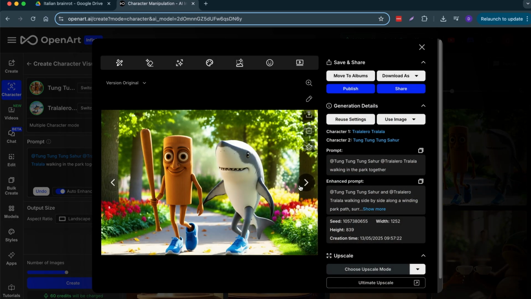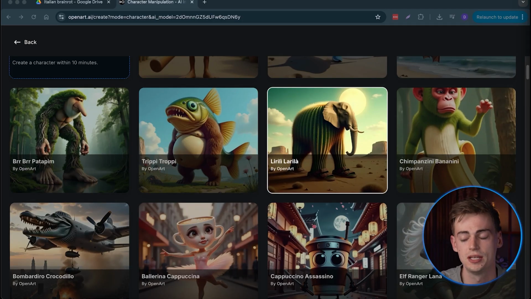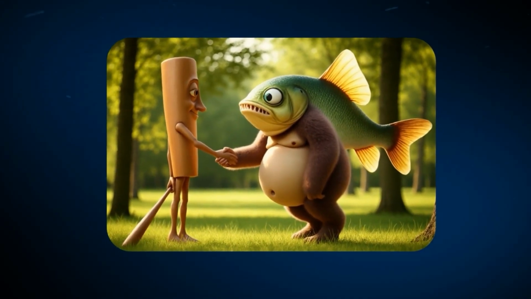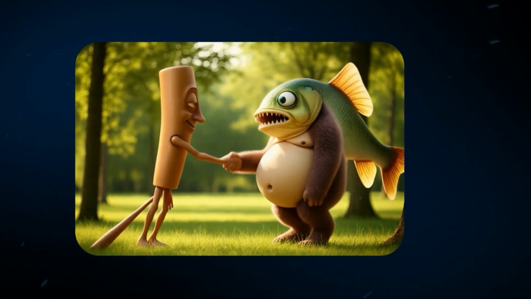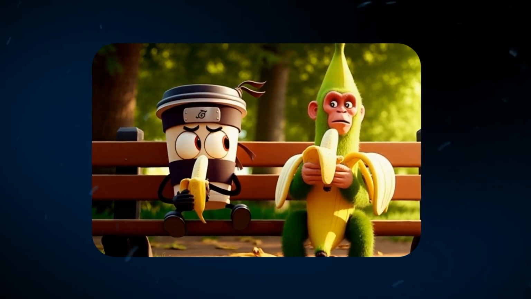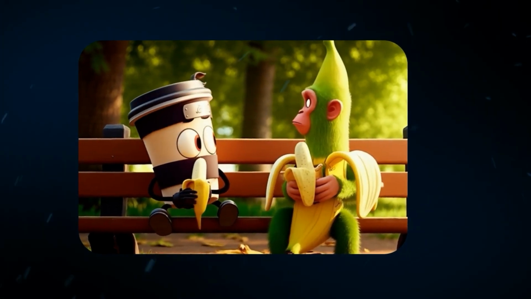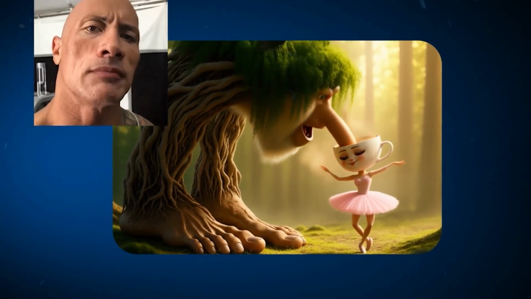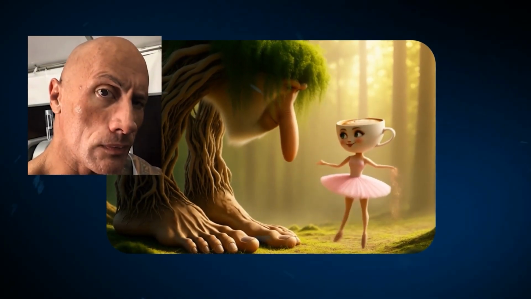Now, you can do this with any type of character. For example, we can have tung sahur and troppi shaking hands, cappuccino assassino and chimpanzini bananini eating a banana together, and God knows what burbur patapim and cappuccina ballerina are doing with each other. Like, seriously, I had a stroke reading all of that.